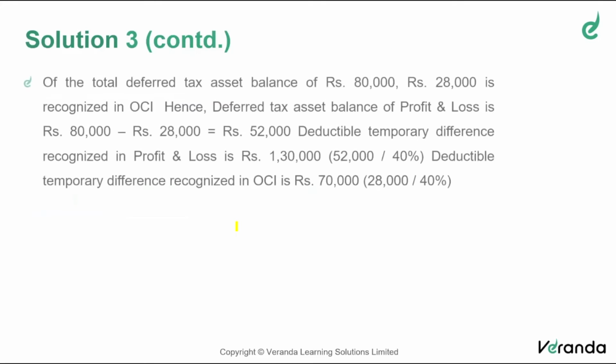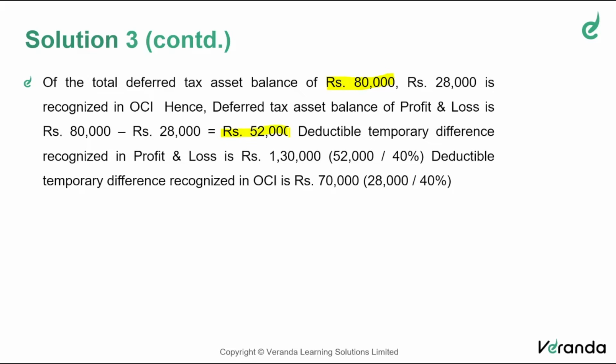But you know, friends, the rate is going to be 45% from now onwards. But out of the total deferred tax asset balance of 80,000, 28,000 is on account of a revaluation surplus recognized in OCI. So therefore, out of this 80,000, how much would have been recognized in P&L? 52,000 only.